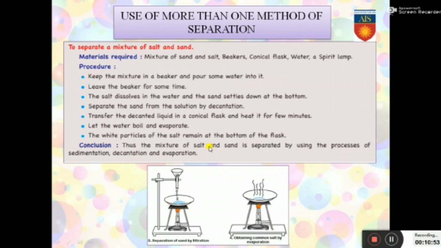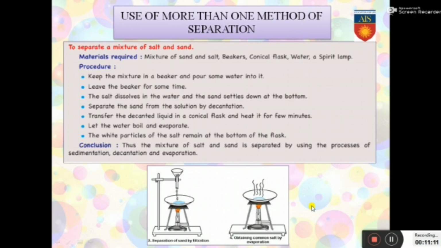Very, very important. I have explained with the help of the diagram also. See, separation of sand by filtration they have done here, but we can also do it by evaporation and decantation. Another method is filtration. You can also do filtration, definitely. And then evaporation.